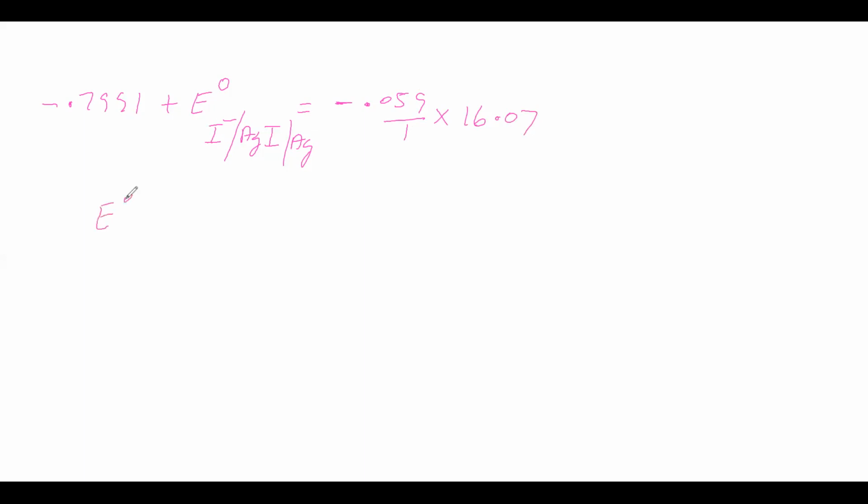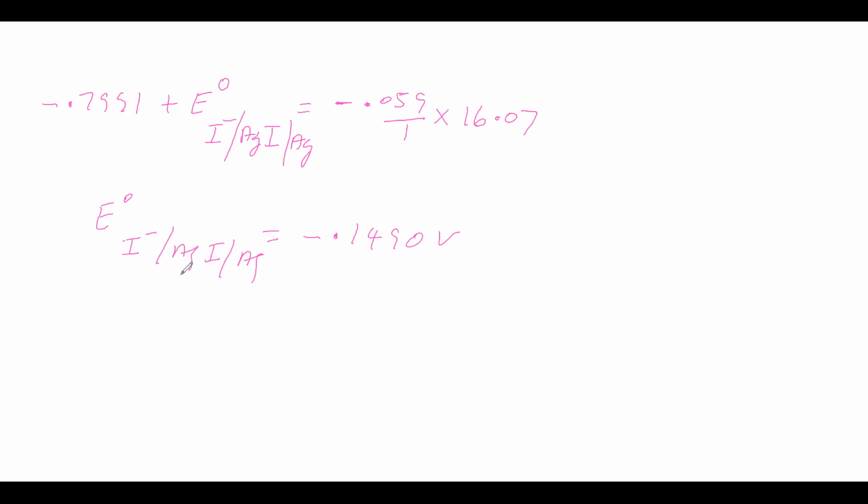We will get E naught for I minus | AgI | Ag. This we are getting as minus 0.1490 volt. You understand that in this AgI, Ag plus is converting into Ag, that is called reduction.